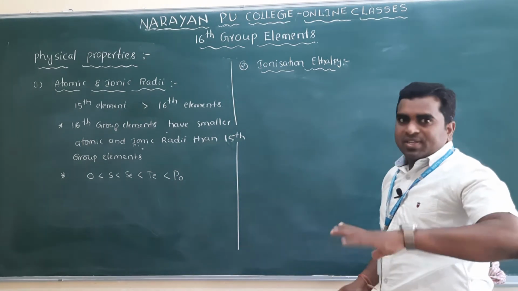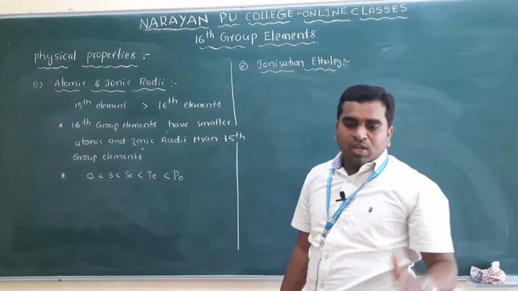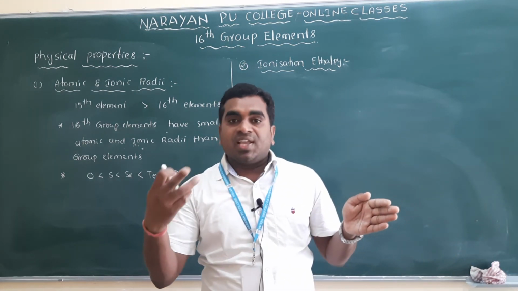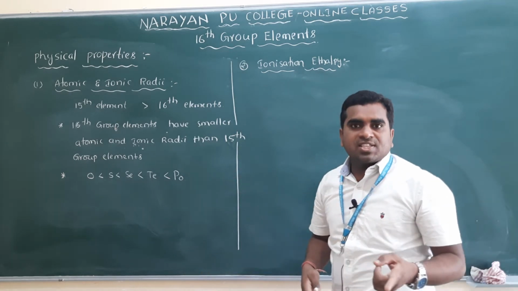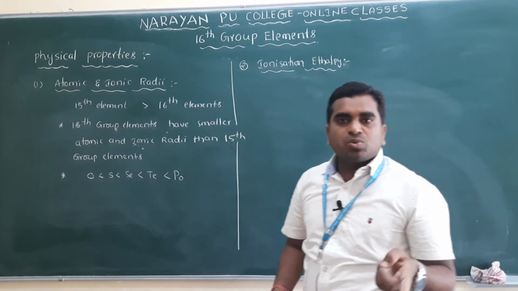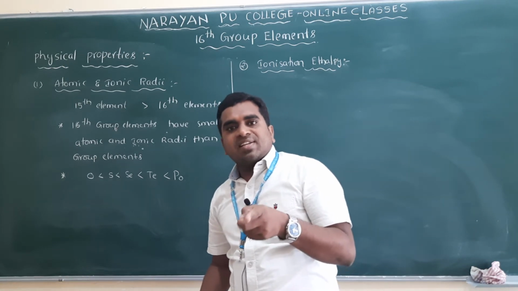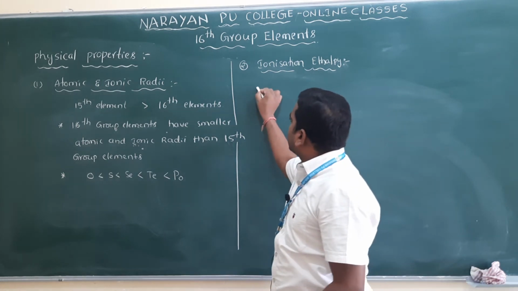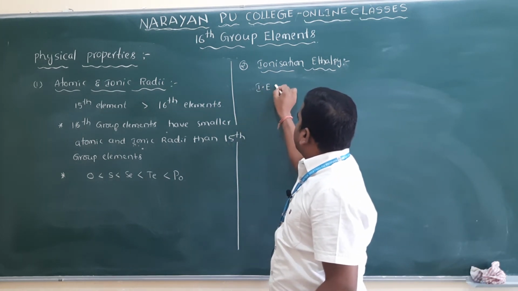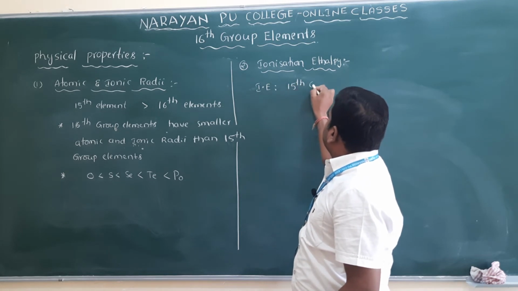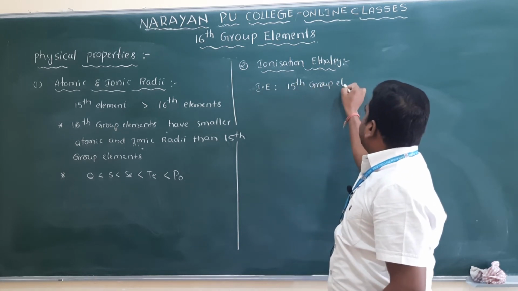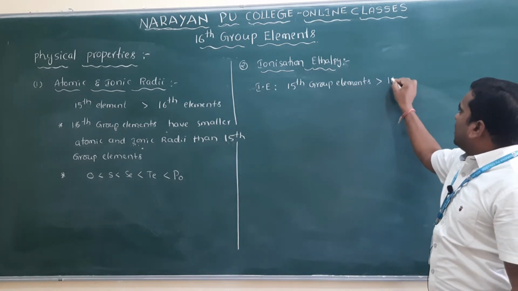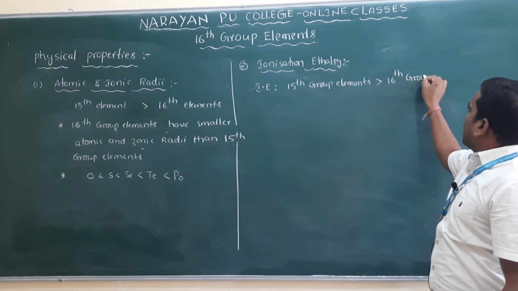Now we will discuss the 15th group and 16th group. While we are moving from left to right across the period, ionization energy increases. That means 16th group elements should have higher ionization energies than 15th group elements. But in this case, 15th group elements have higher ionization enthalpies than 16th group elements.